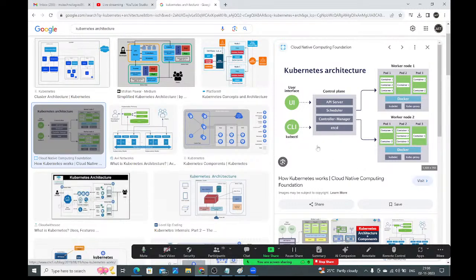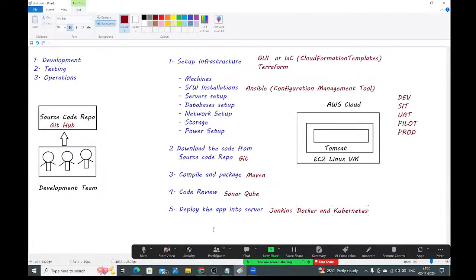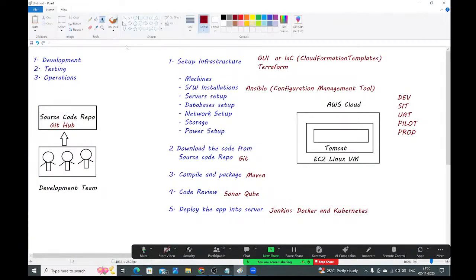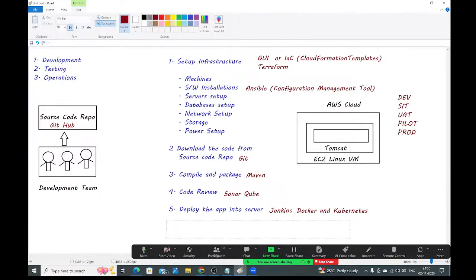Now we need to deploy the application in the Kubernetes cluster. Here, I need to monitor how my cluster is running, how my worker nodes are running, how much CPU my worker nodes are utilizing, how much memory they are utilizing. Everything I need to monitor. To monitor the Kubernetes cluster, we are going to use some monitoring tools.